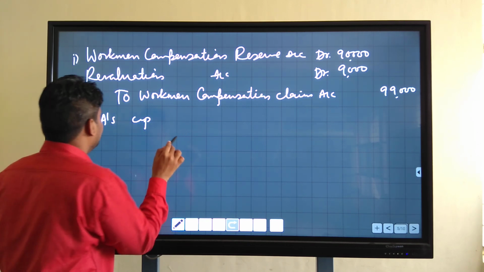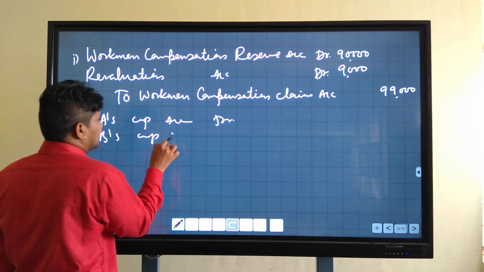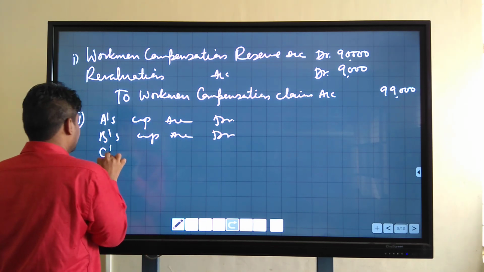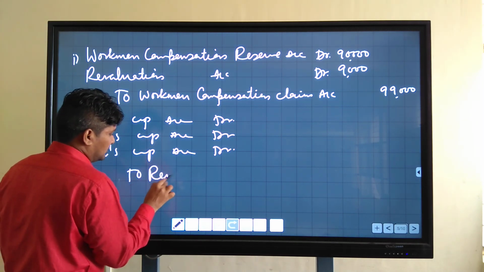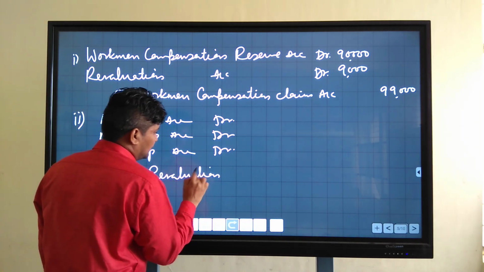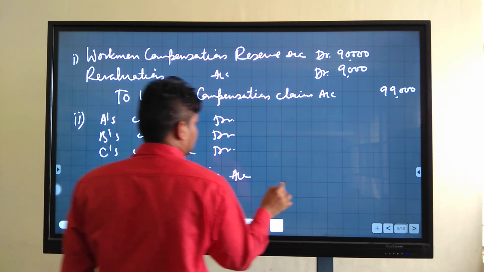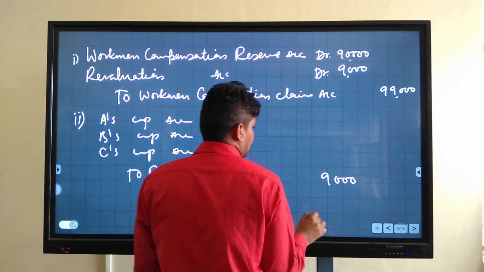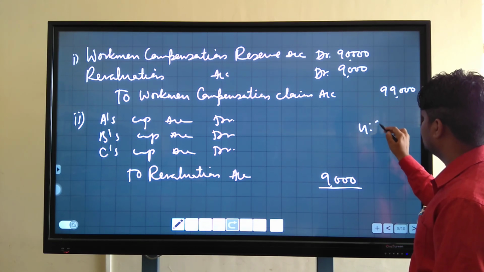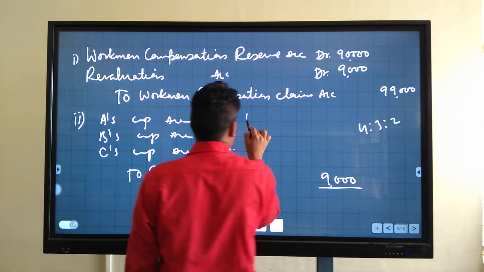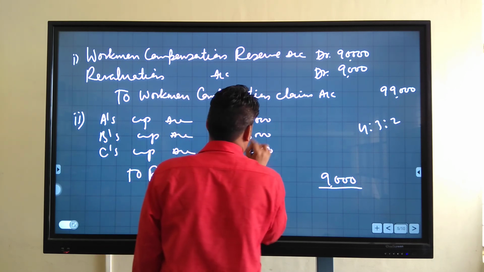you will debit all the partners. A capital account debit, B capital account debit, C capital account debit to revaluation account. It is a loss for the firm. It is borne by the partners. Loss is 9,000 and it is distributed in their old profit sharing ratio 4, 3, 2. It means 4,000, 3,000 and 2,000.